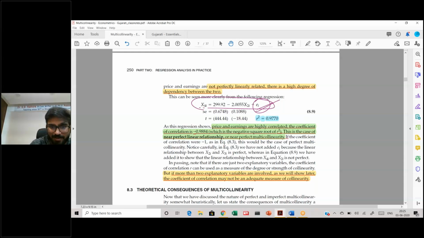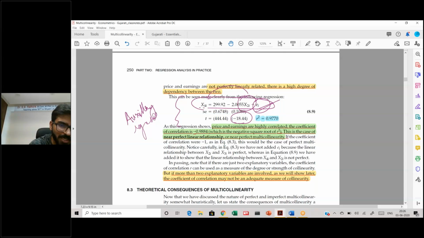However, if you run this regression, you see that your t is extremely high, which essentially shows that your x2 significantly explains x4. Remember, this is something like an auxiliary regression.